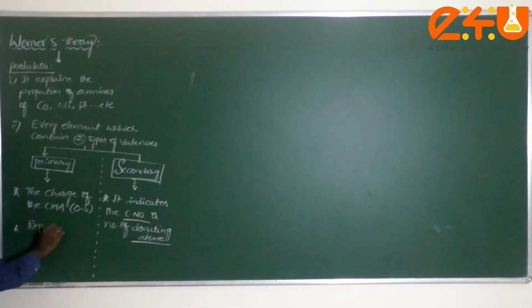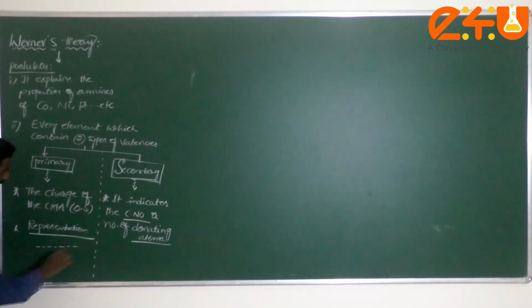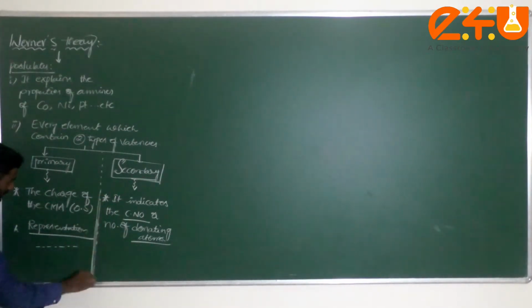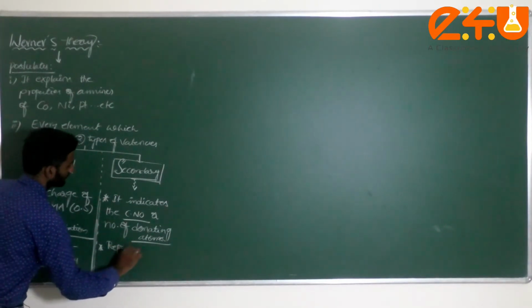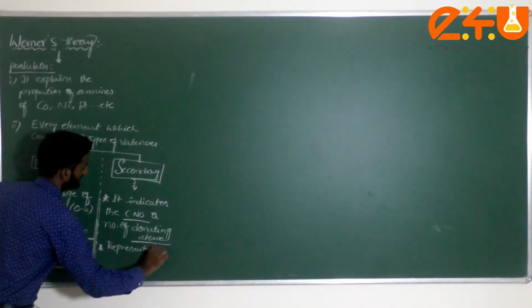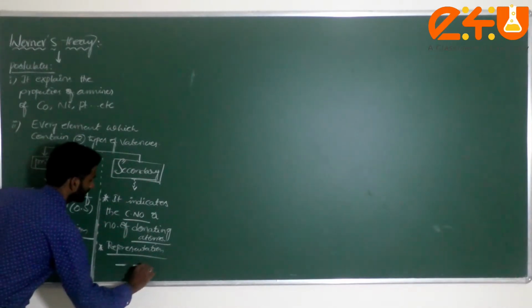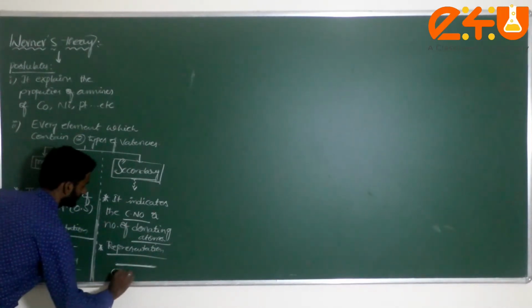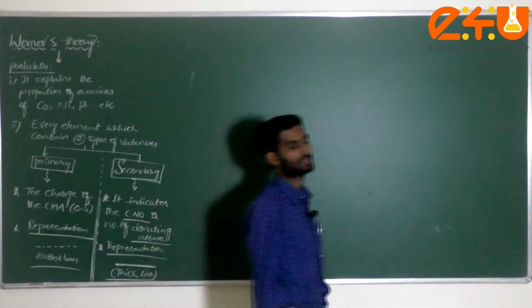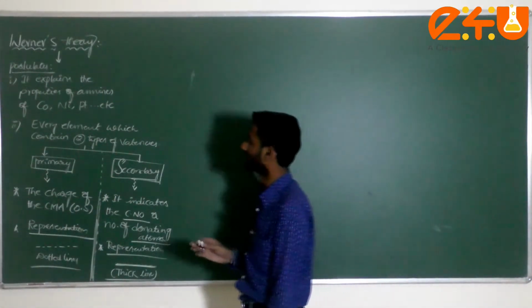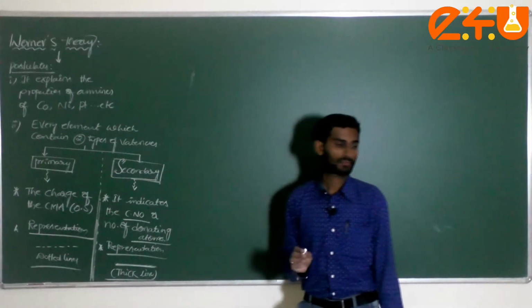Next, how do you represent these? The primary valency is generally represented with dotted lines. But the representation of secondary valency is a thick line, like this, a thick line or bond form. This is the general representation of primary as well as secondary valency in a particular complex.